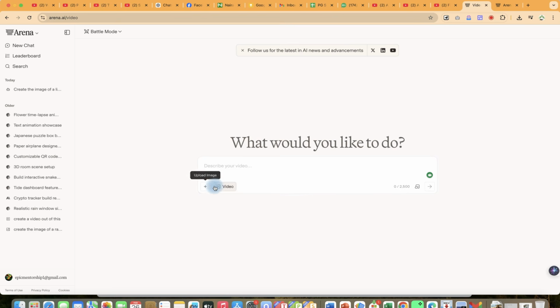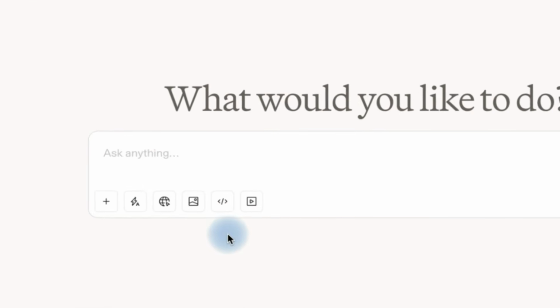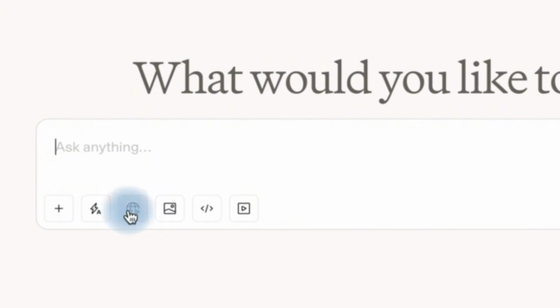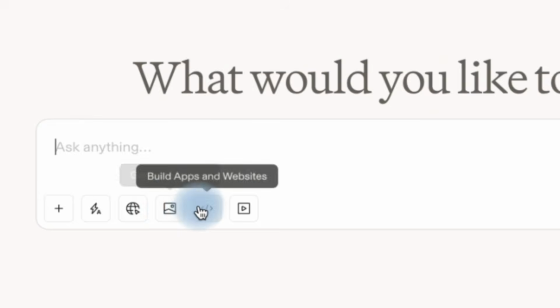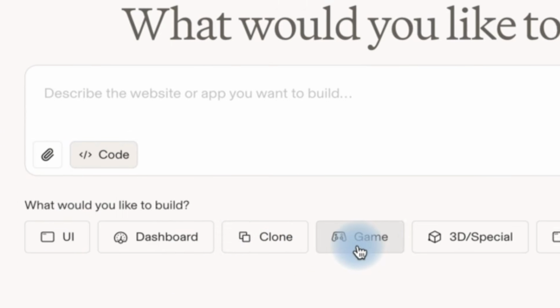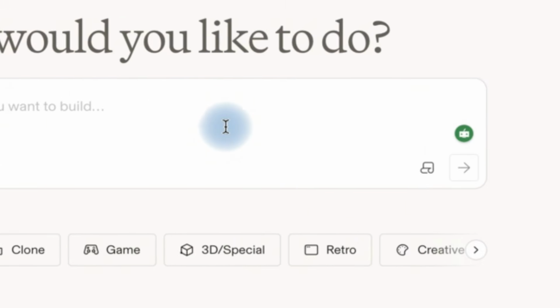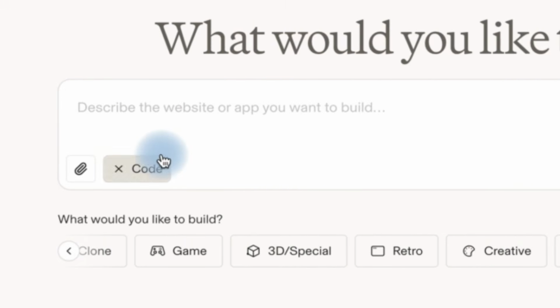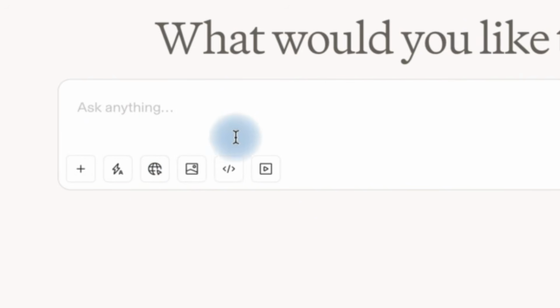Now the first thing you need to understand is that Arena does a lot of things in terms of image creation, video creation. You can do web search with it, you can do many other things, coding applications like the UI, designing dashboard, cloning, games, 3D spatials. You can create different things with this. You can even create presentations directly from here. So in this, our main target is how to create videos.